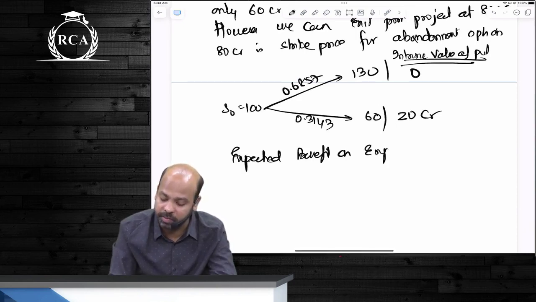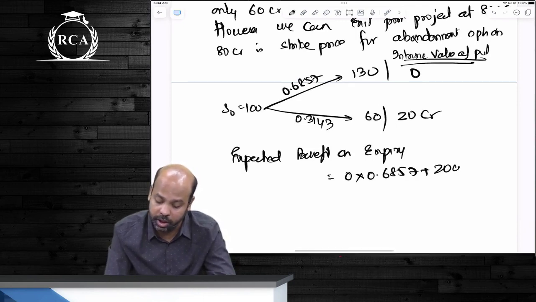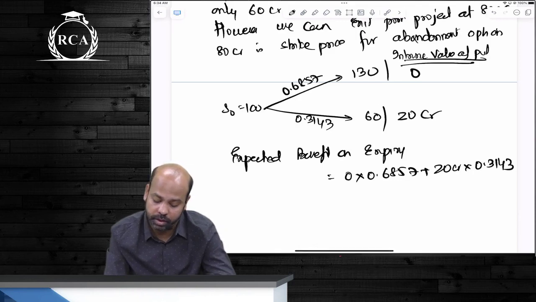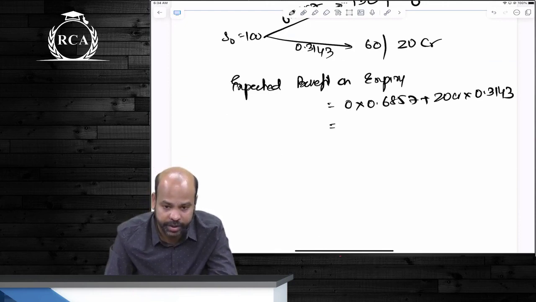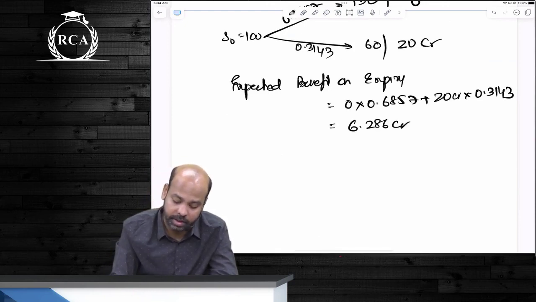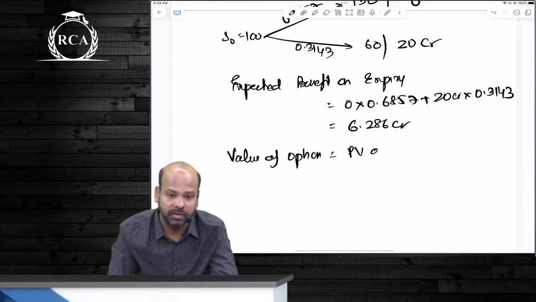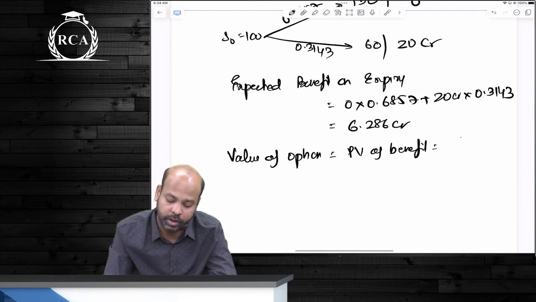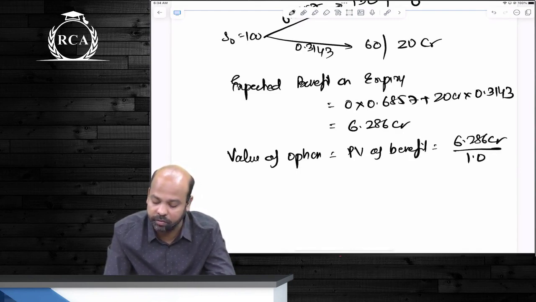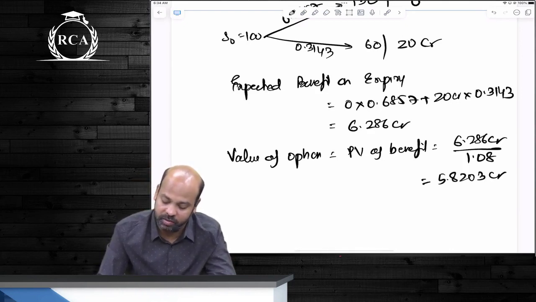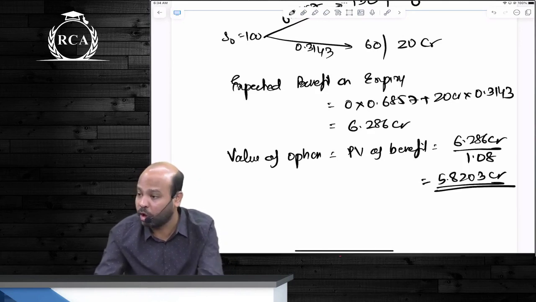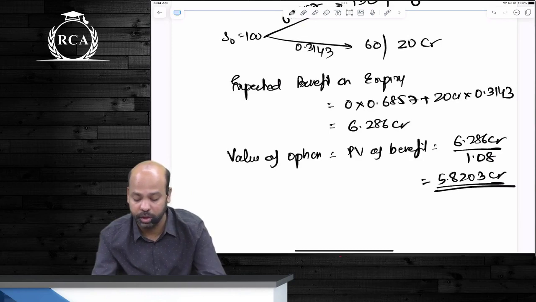Expected benefit on expiry, guys, will become 0 into 0.6857 plus 20 crores into 0.3143. How much is this, beta? 6.286. This is the expected benefit on expiry. Value of the option, guys, will be the present value of the benefit. Wouldn't it be the present value of the benefit, guys? So 6.286 crores, beta, you will discount for a span of 1 year. How much is that? 5.8203 crores. This will become the value of the abandonment option. The option that you have to exit is basically worth 5.8203 crores.